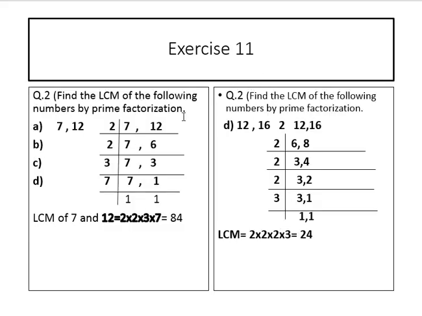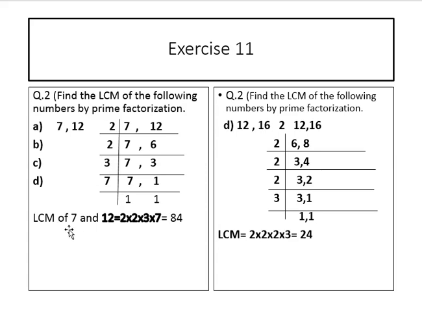Exercise 11, question number 2. Find the least common multiple of the following numbers by prime factorization. Part A, 7 and 12. 2 6s are 12, 2 3s are 6, 3 1s are 3, and 7 we repeat, 7 1s are 7.